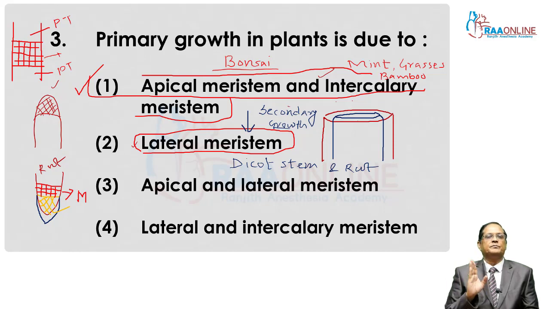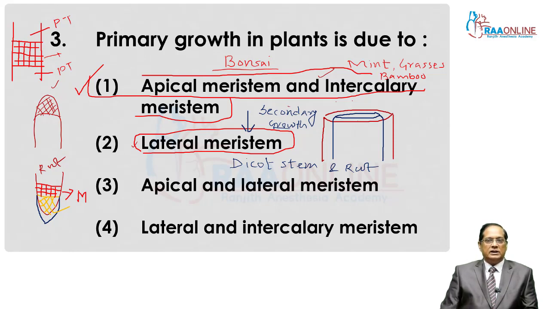Lateral meristem on the basis of origin is mostly secondary, except fascicular or vascular cambium. Except fascicular cambium, the entire lateral meristem is secondary in origin. So apical meristem and intercalary meristem are primary in origin, whereas lateral meristem is secondary in origin.